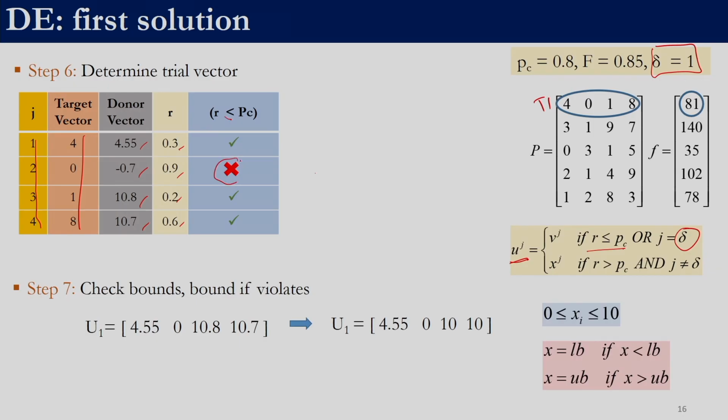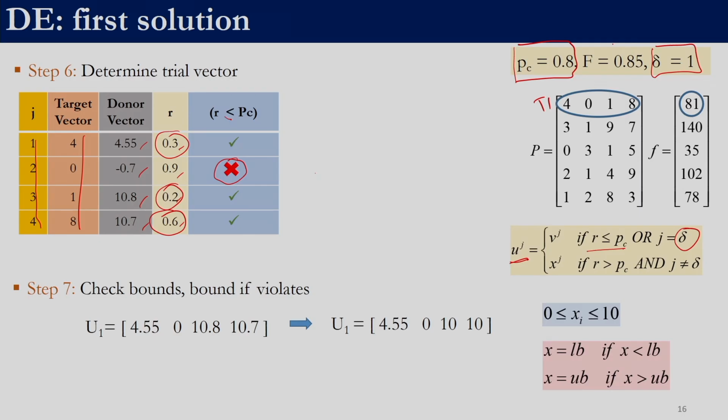So, except for the second one, all the three other random numbers 0.3, 0.2 and 0.6 are actually less than our crossover probability, which is 0.8, right. So, that is why we have put these 3 tick marks. So, now that is done. Obviously, if r is less than or equal to PC, then for these 3 variables we can directly say that the value is going to come from the donor vector